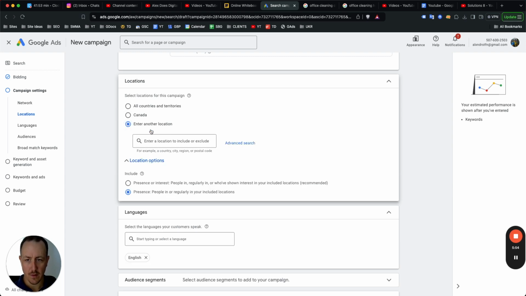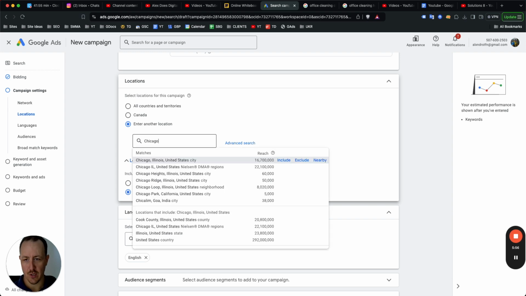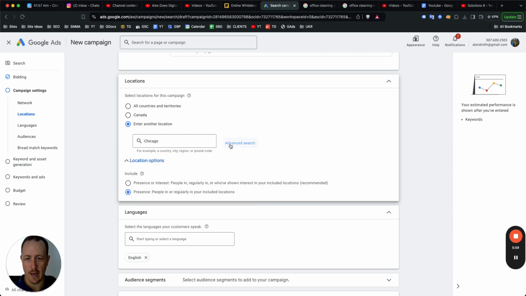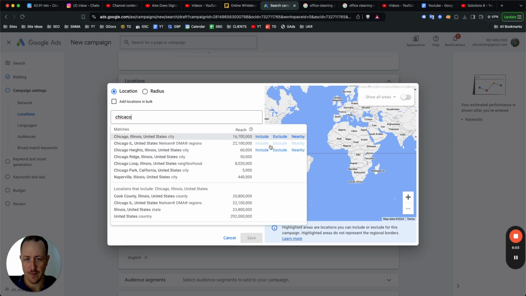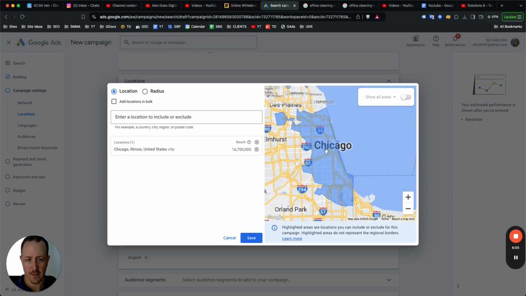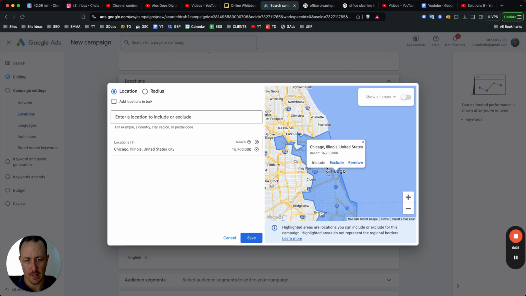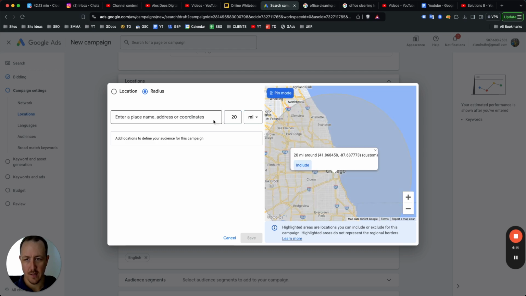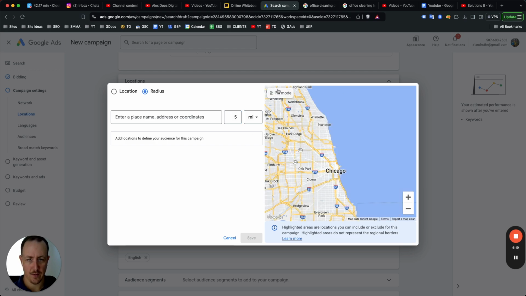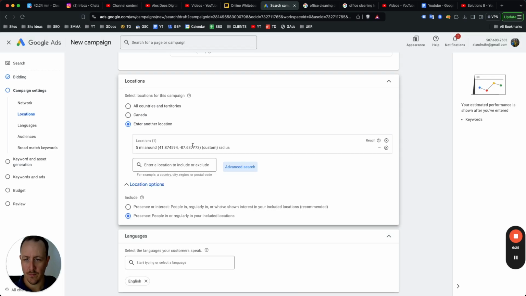Now, to choose the actual location, you can just do Chicago, right, and choose it here. I like to just pop into advanced search, right, and even here you can add Chicago. You have a few options. This is going to show you this range, but if you just wanted to focus on offices like in the extreme center, you could choose radius, choose a pin, and just do like this, and then just set the radius even to like 5 miles, right? Pin mode, 5 miles, just like that, right? That could be your target area. You can just click save.